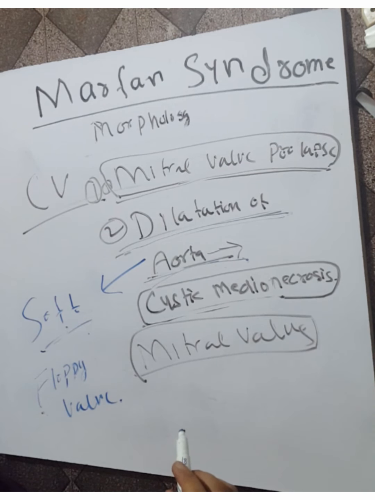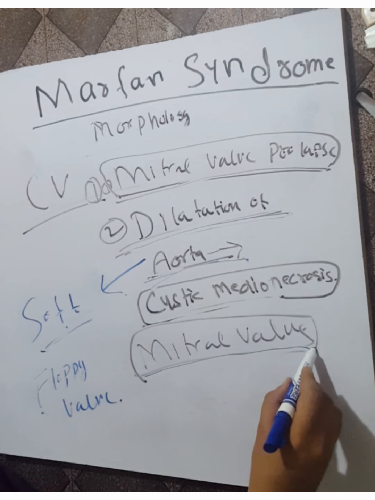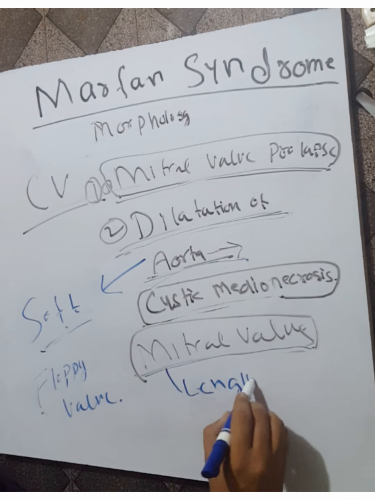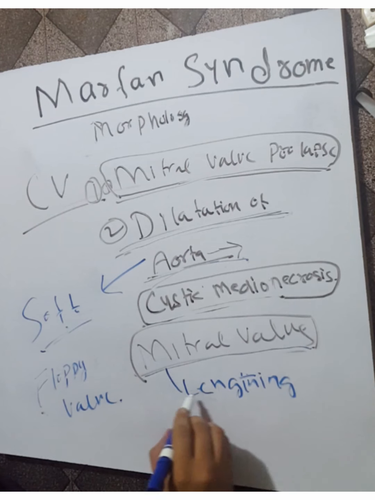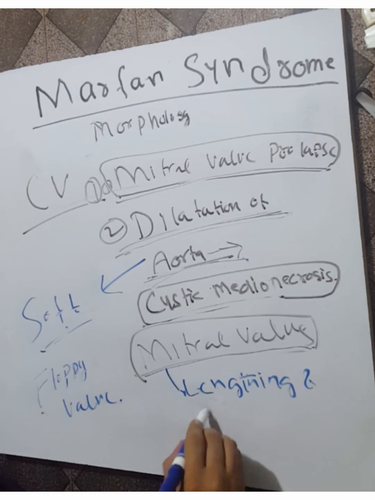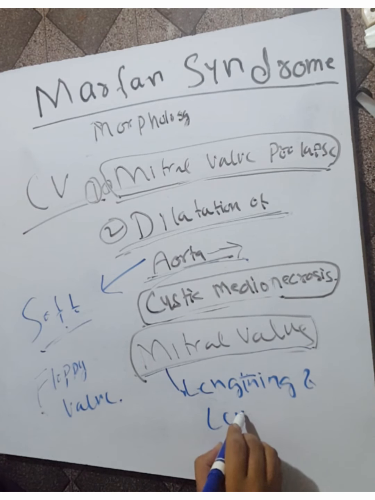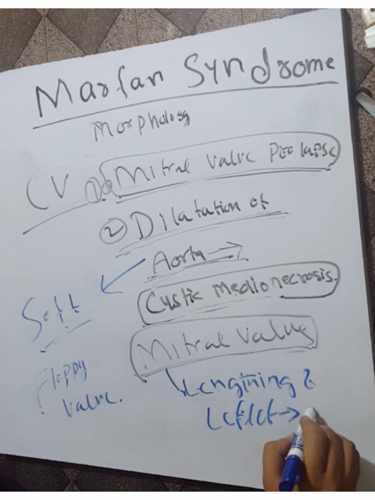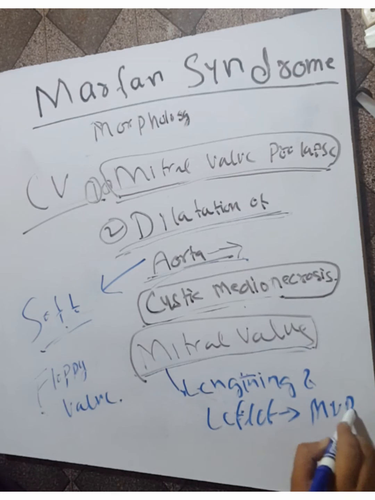Lengthening of the chordae tendineae also occurs, frequently giving rise to mitral regurgitation. In the mitral valve, the leaflets lengthen because they are soft, and mitral valve regurgitation can also occur.